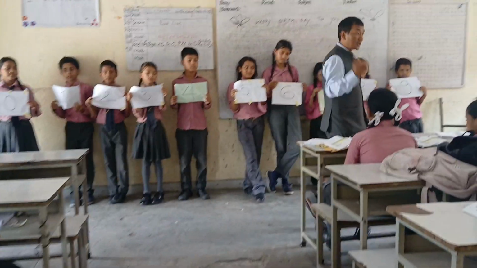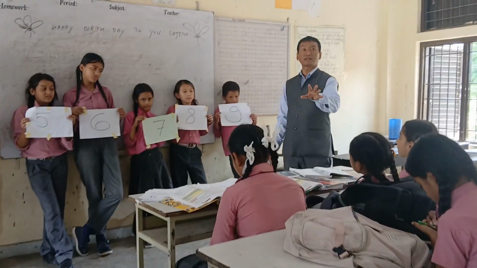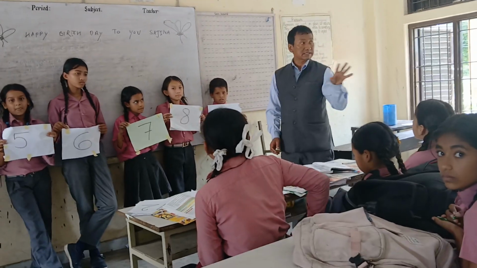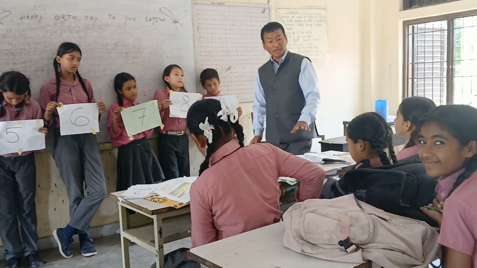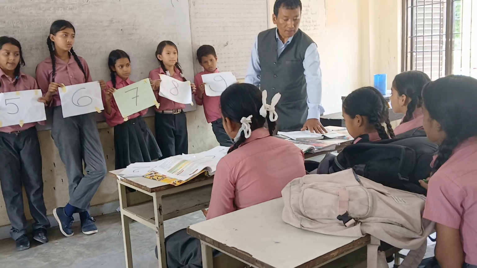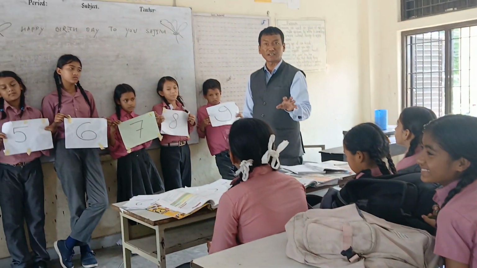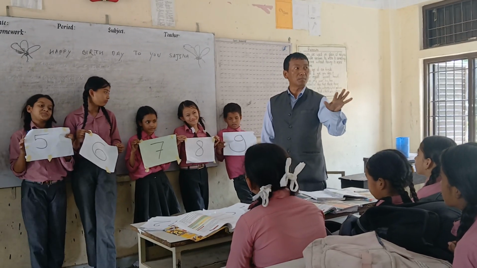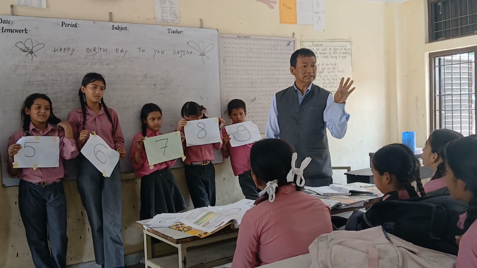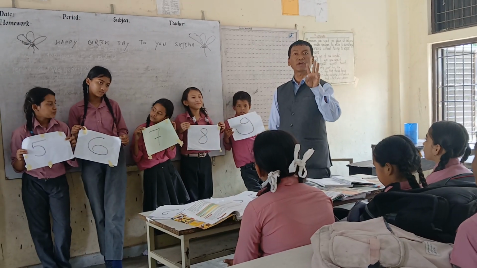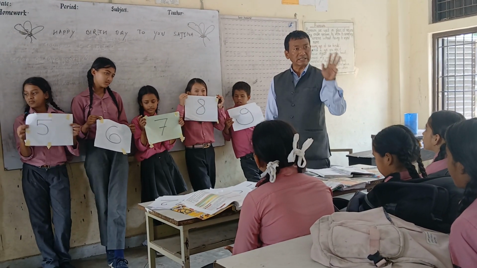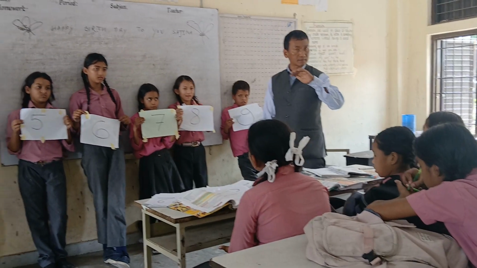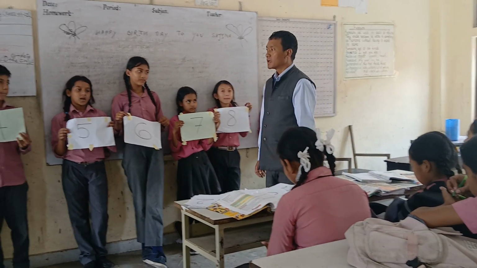In 999, 9 is repeated 3 times, and in 100, 0 is repeated 2 times. But in this question it is said that the digits should be different, and that the number should be of 3 digits. We need the number that has 3 digits and different digits, which means the digits should not be repeated.